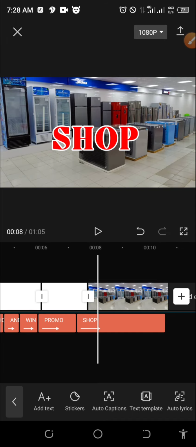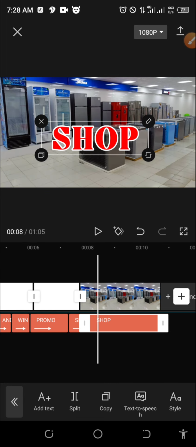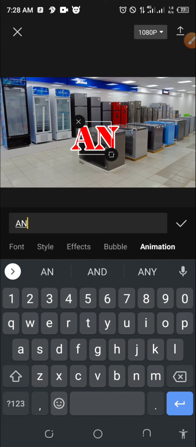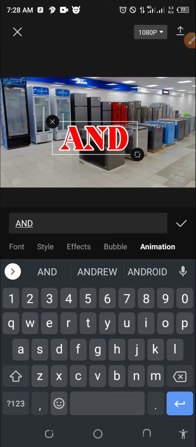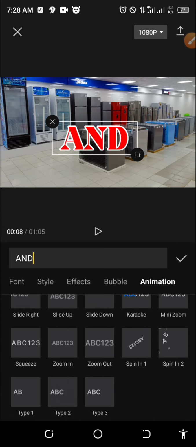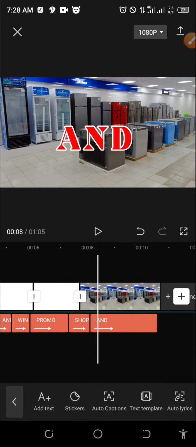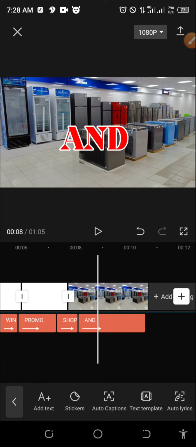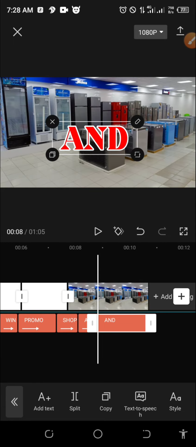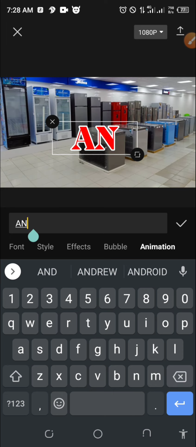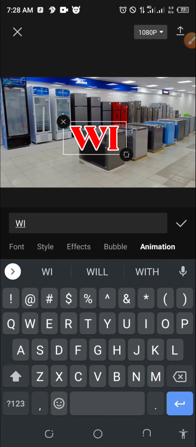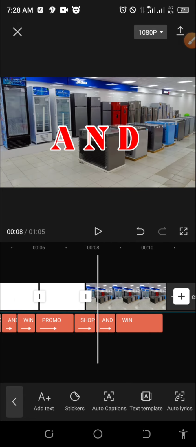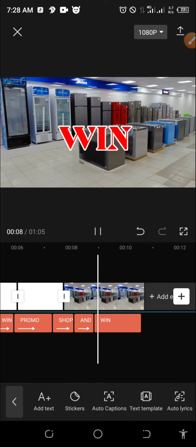And start from here. So I will split this text. Then I will edit as usual, and I will write and. I'll go to animation and add squeeze animation as usual. Okay, so let's play. Shop and win. Win, I will start win from here. I will split this text. I will edit. I will write win. Okay, so let's play. And win.